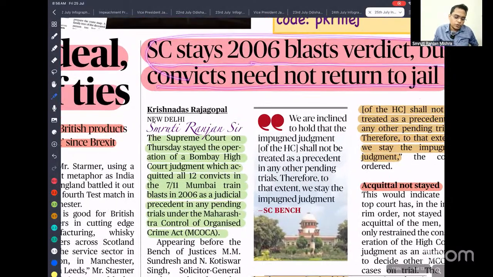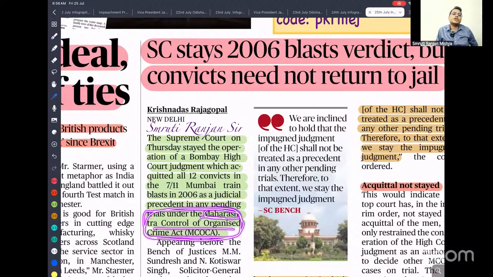So the Supreme Court on Thursday stayed the operation of the Bombay High Court judgment which acquitted all the 12 convicts in the 7/11 Mumbai train blast of 2006, which killed hundreds of people and injured thousands, under the Maharashtra Control of Organized Crime Act. So this is very important for your security.